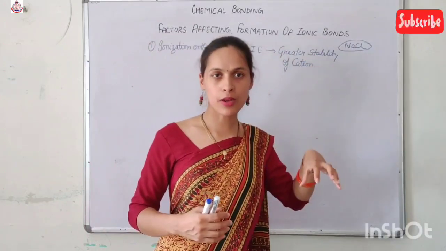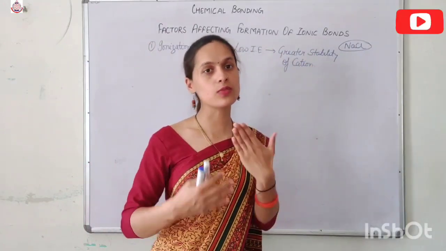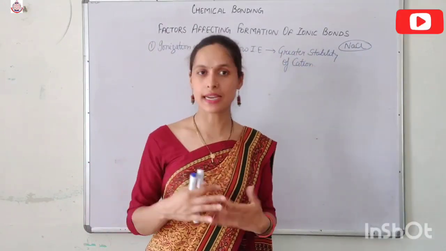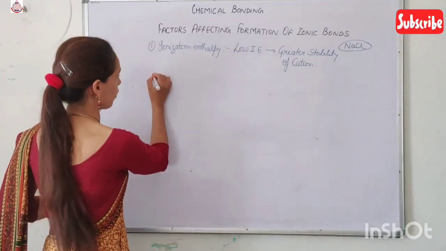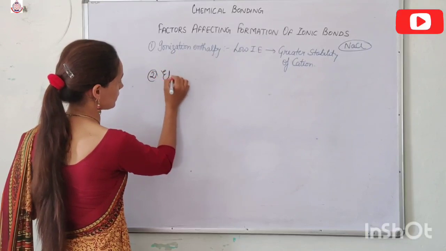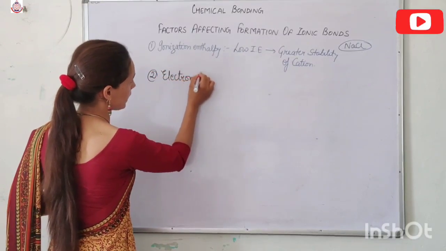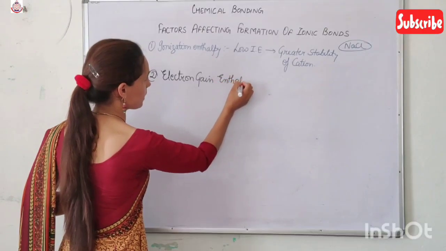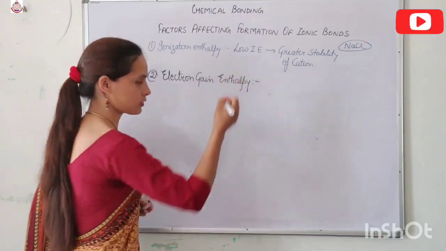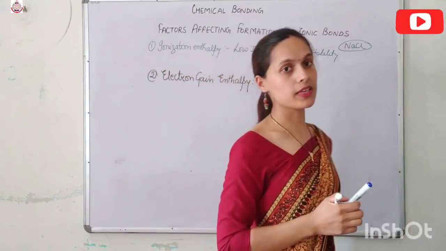If we get a little amount of ionization enthalpy, it means we are getting the most stable cation. The second factor which affects the formation of the ionic bond is the electron gain enthalpy. Now in our previous video, we have studied about the electron gain enthalpy also, that electron gain enthalpy is the amount of the energy which is released.